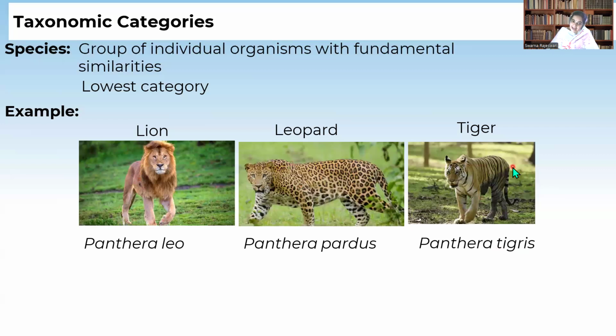But all lions are the same. Why? Because they belong to the same species. All leopards are the same because they belong to the same species. Likewise, tigers. So even though lions, leopards, and tigers all belong to the same genus Panthera, the species name is different based on the special characters of that organism. Panthera leo we call all the lions, Panthera pardus all the leopards, and Panthera tigris is the scientific name of the tiger.